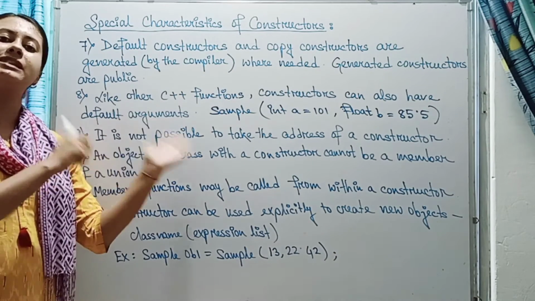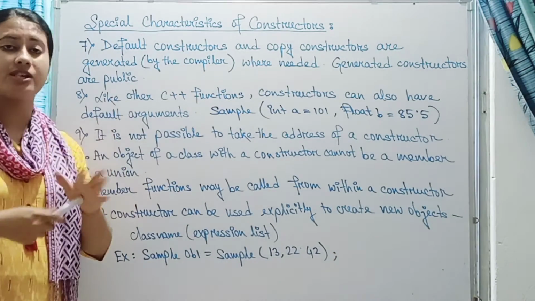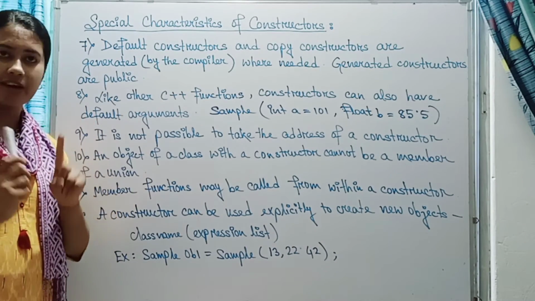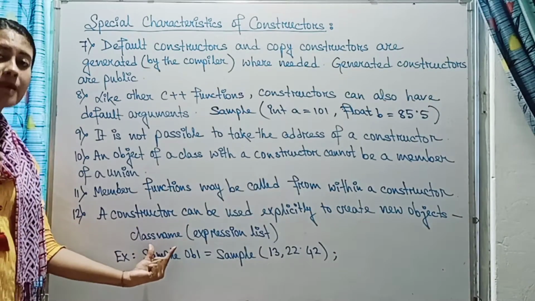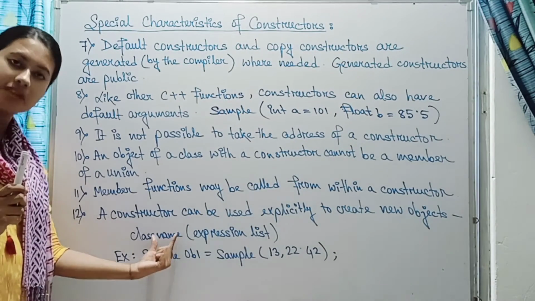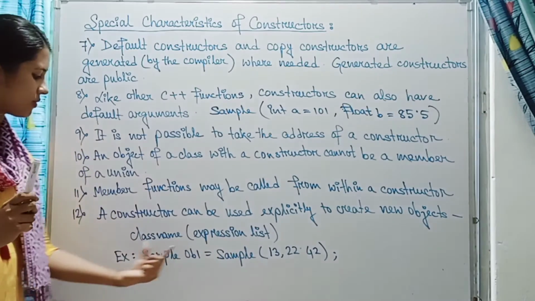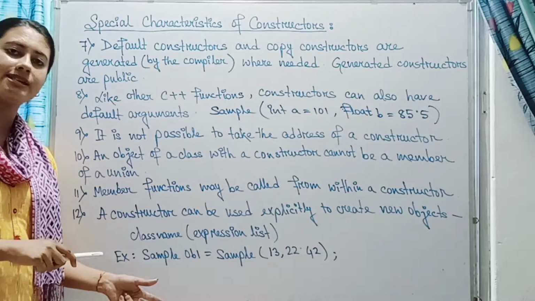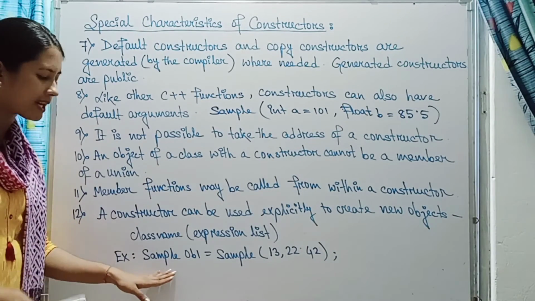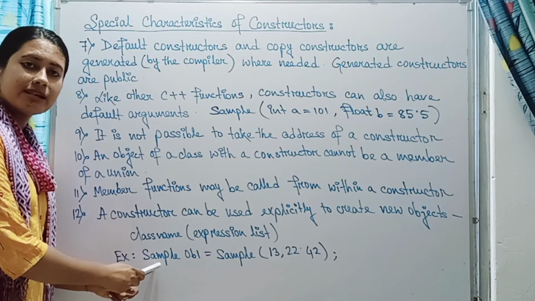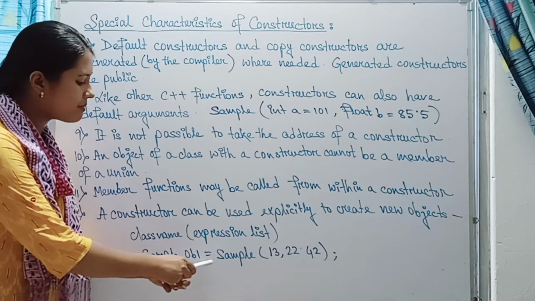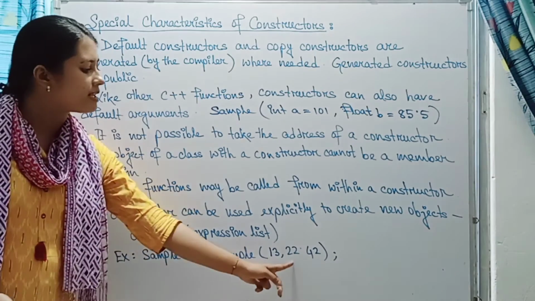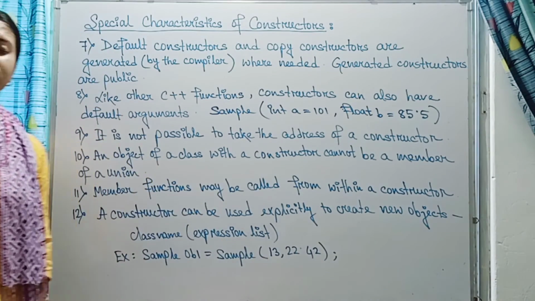Likewise, we have seen in the calling of the constructor, that a constructor can be called in 2 ways. One is implicit call, one is explicit call, that we have discussed. At the time of an explicit call, we give the name of the class and the name of the constructor also. So this is the example of an explicit call. For an explicit call, first we write the name of the class, then the object's name, then the equals or assignment symbol, then the name of the constructor, and then we give the parameters list. Okay.